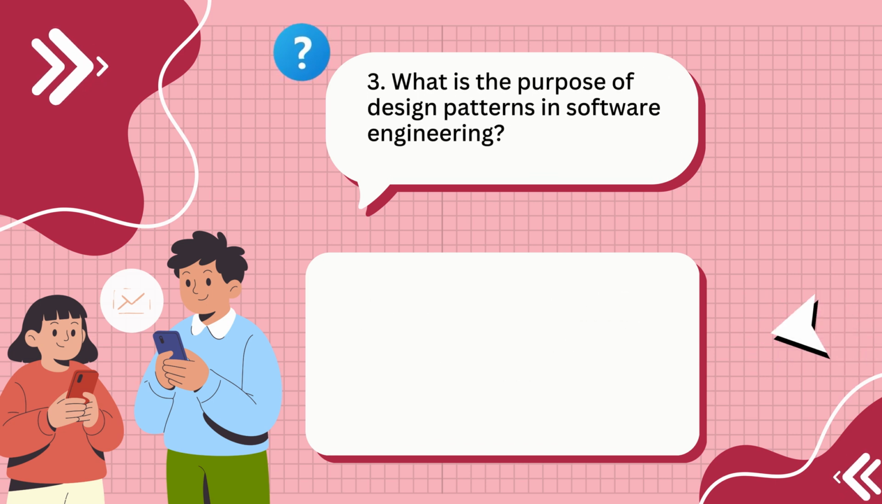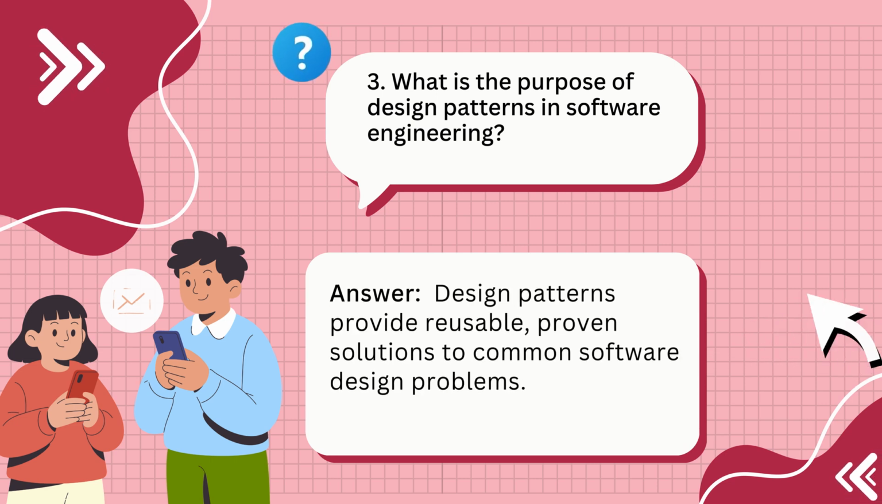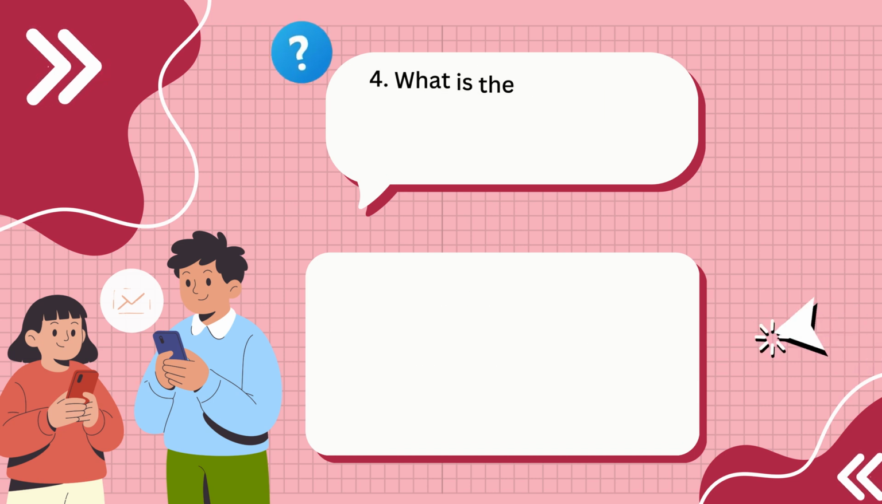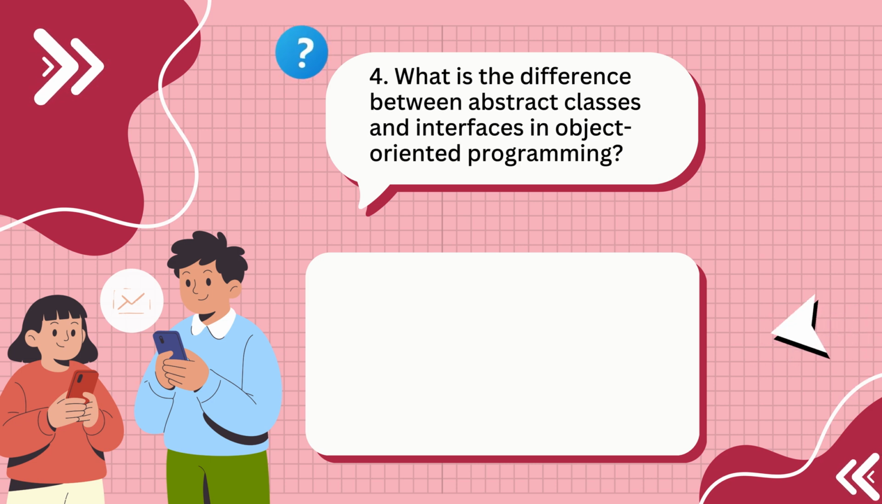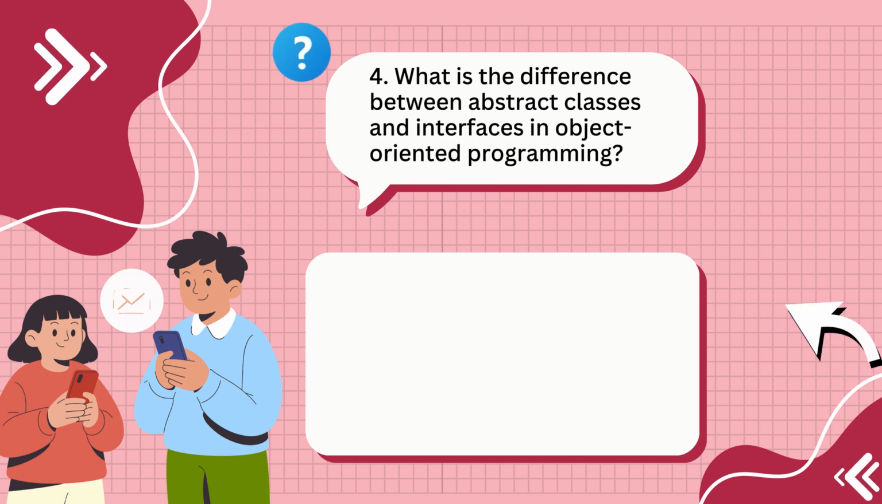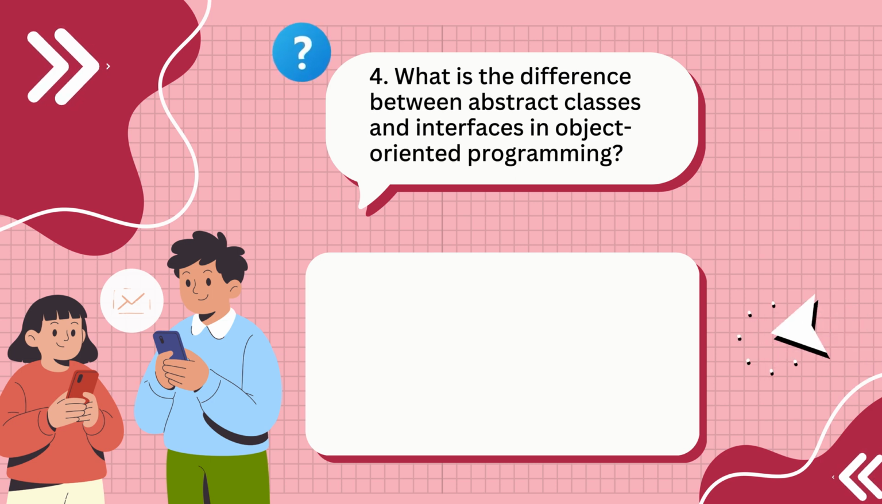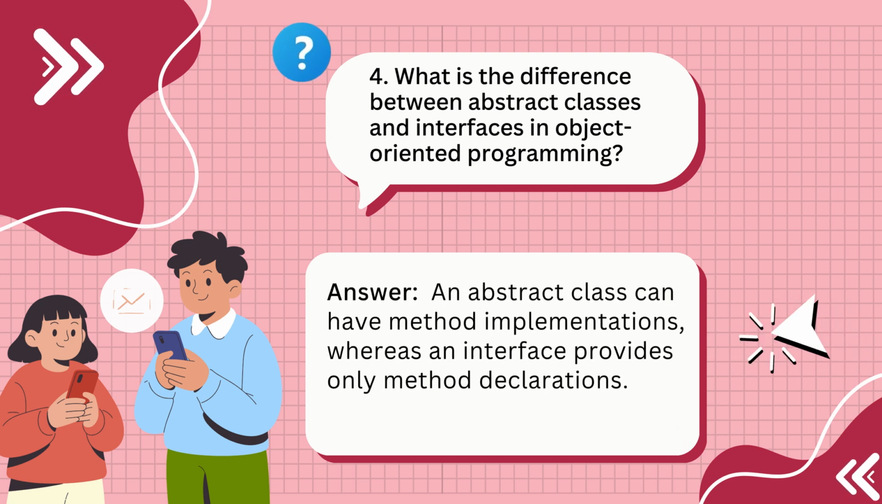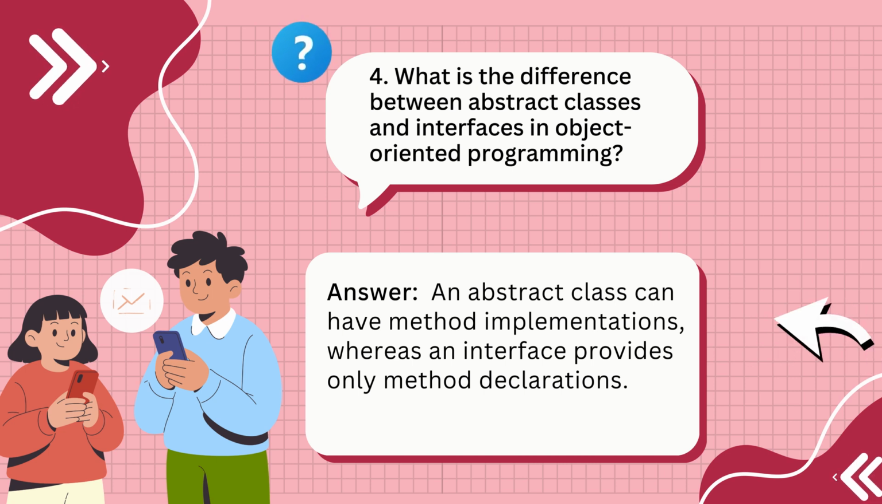3. What is the purpose of design patterns in software engineering? Answer: design patterns provide reusable, proven solutions to common software design problems. 4. What is the difference between abstract classes and interfaces in object-oriented programming? Answer: an abstract class can have method implementations, whereas an interface provides only method declarations.